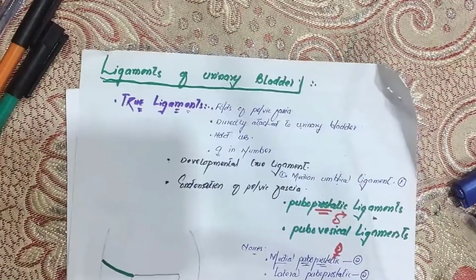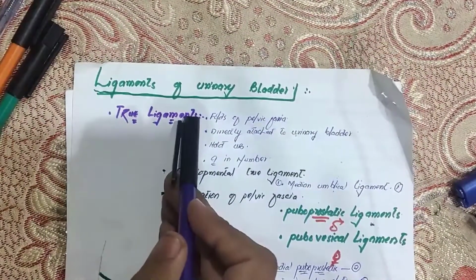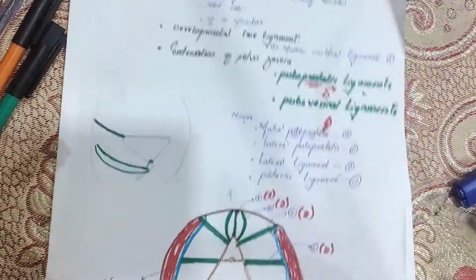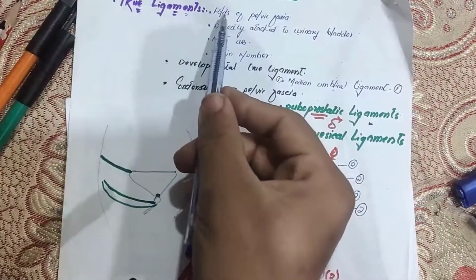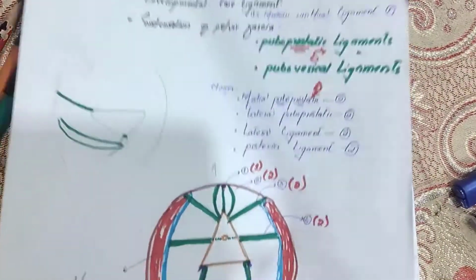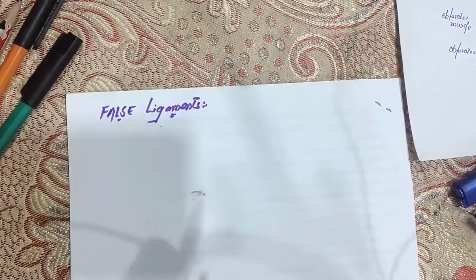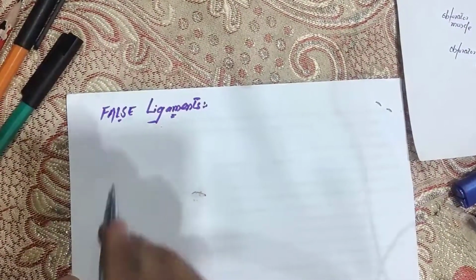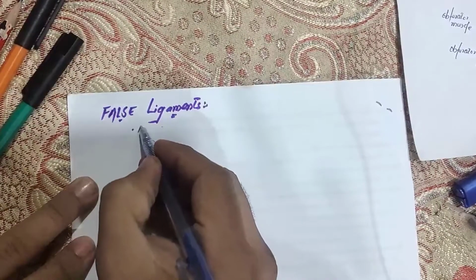I had told you in the previous lecture that our urinary bladder contains true ligaments, and it also contains some false ligaments. About the true ligaments, we said that they are actually folds of pelvic fascia, but the false ligaments are not folds of pelvic fascia, they are not true ligaments, but they are also called the bogus ligaments.